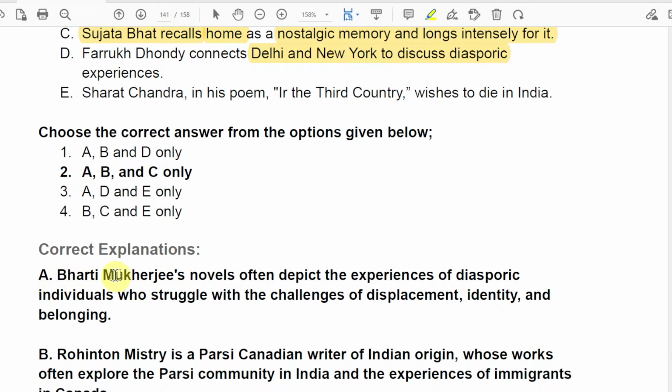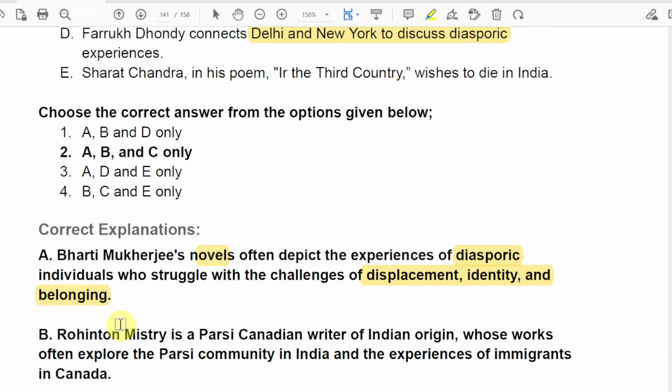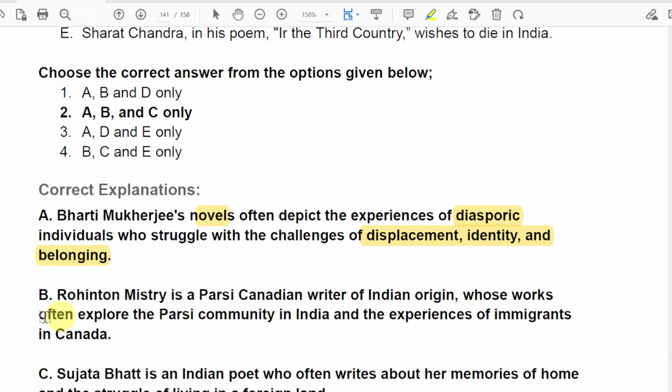Of course, Bharati Mukherjee's novel deals with diasporic experience, individuals who struggle with the challenges of displacement, identity and belonging, right? And the second option, Rohinton Mistry, as we know, is a Parsi Canadian writer of Indian origin, whose works often explore the Parsi community in India.